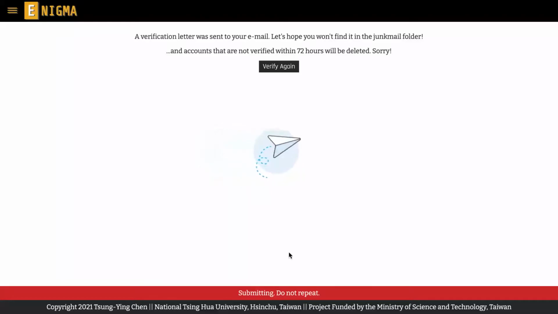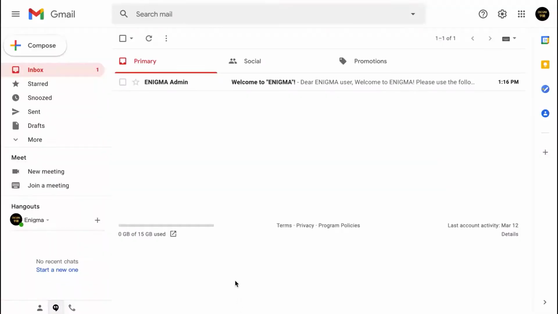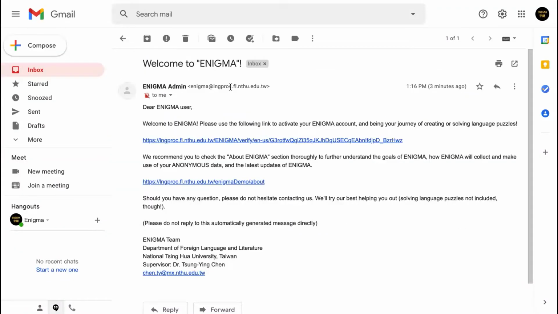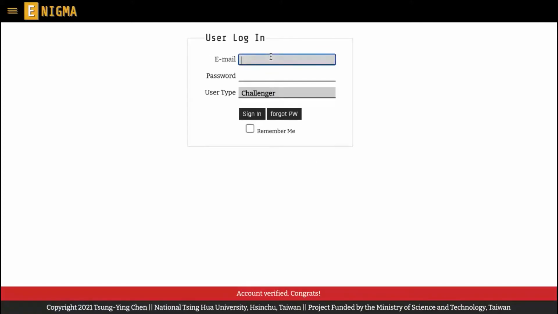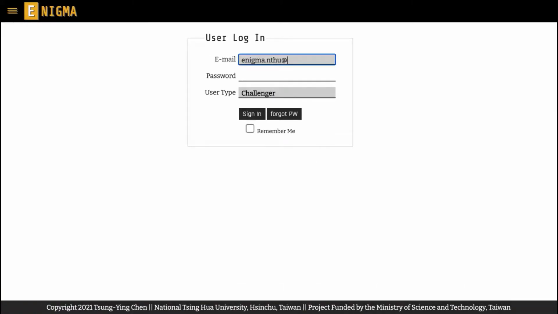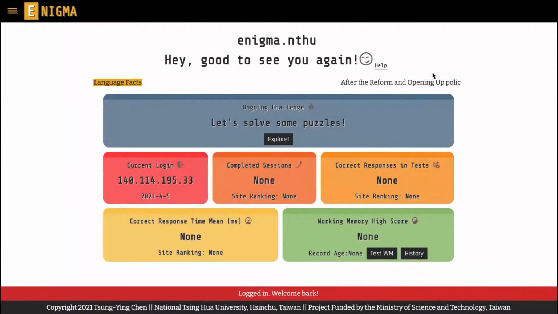After you submit your Challenger account information, a verification mail will be sent to your registered email with a link to activate your Enigma account. Once you click the Verify button on the account activation page, you should be able to activate your Challenger account successfully, and then you will be navigated back to the homepage automatically, where you can log into your account.